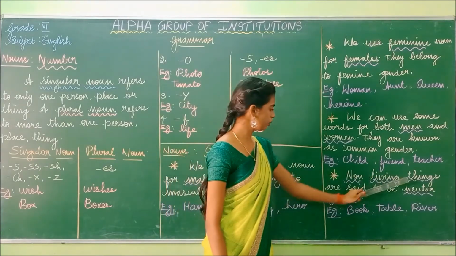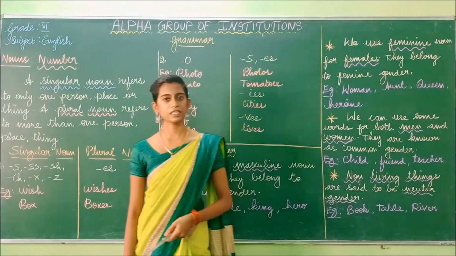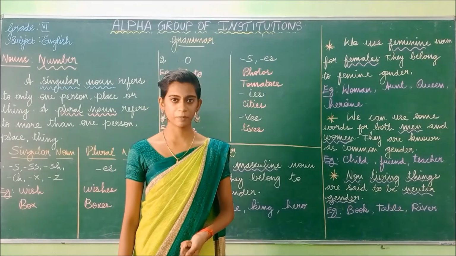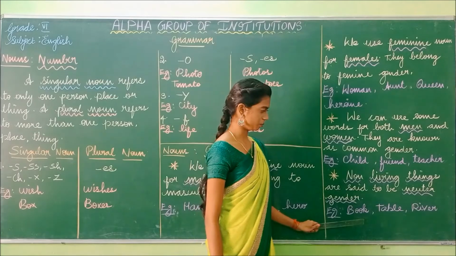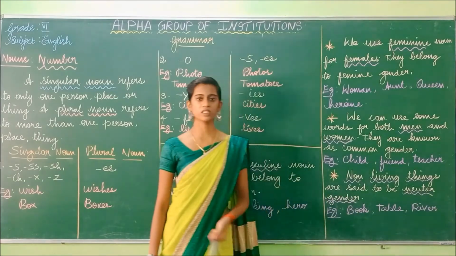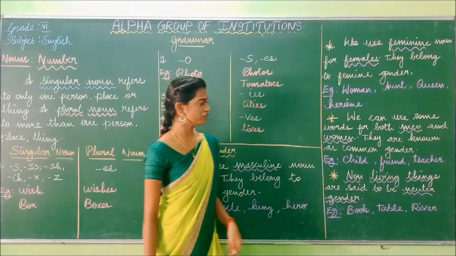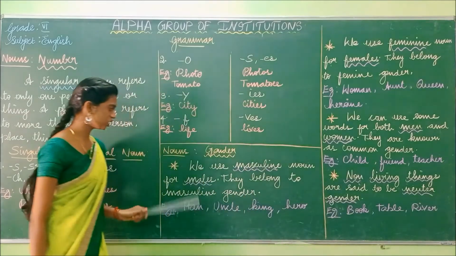Next one. Non-living things are said to be neuter gender. So, if there is a non-living thing, how do we represent it? We represent it in a neuter one. Example, book, table, river. Are these three words living ones? No, they are non-living ones. So, we will represent them as neuter gender. Shall we see from the first?